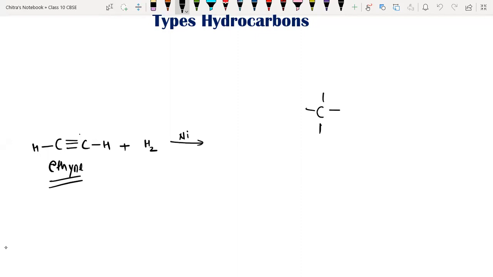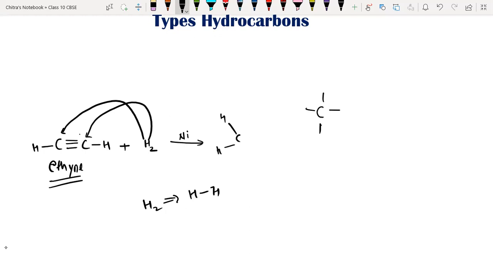Okay. So see here, in hydrogen gas, H2, we have hydrogen-hydrogen bond. One hydrogen is going to attach on the first carbon and another hydrogen is going to attach on the second carbon. Now we had 2 hydrogen here. It was 1 first, but now we had 2. So see here, carbon is completing its valency with 2 other hydrogen atoms. So carbon and carbon are going to have only a double bond. Carbon-carbon triple bond has converted into carbon-carbon double bond.